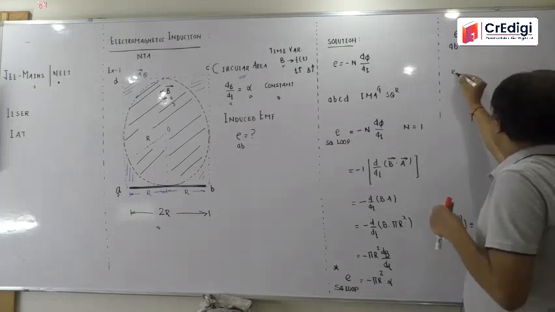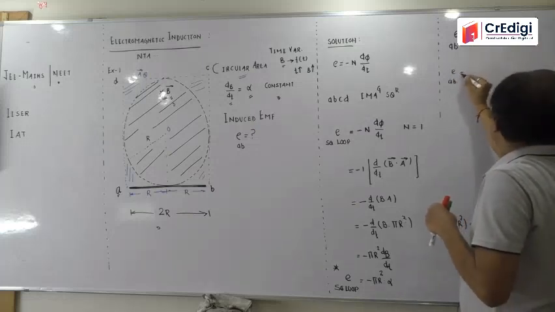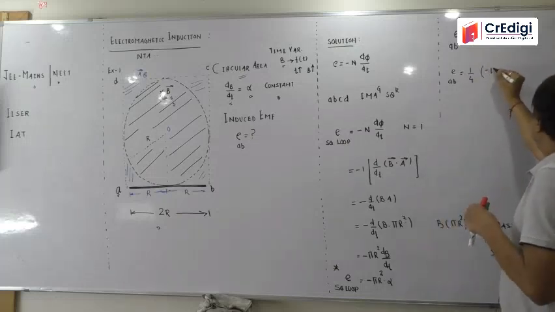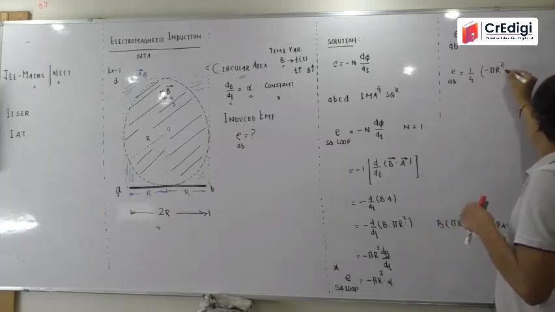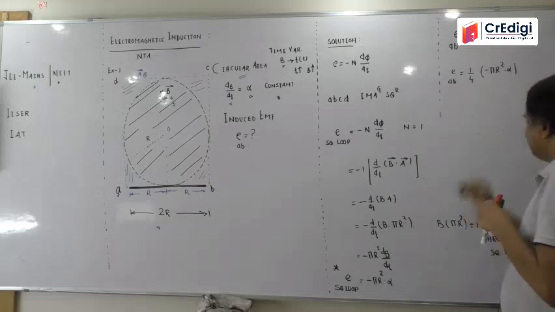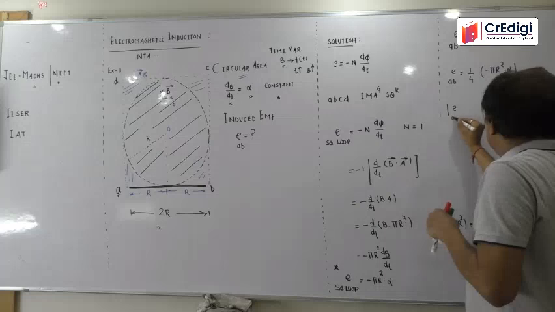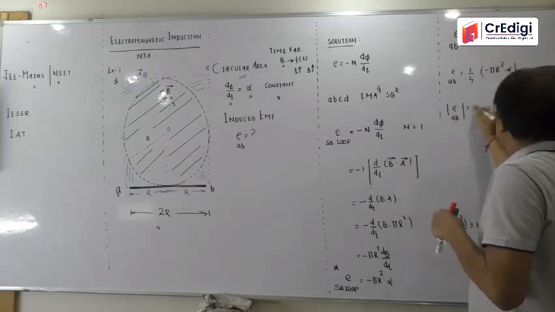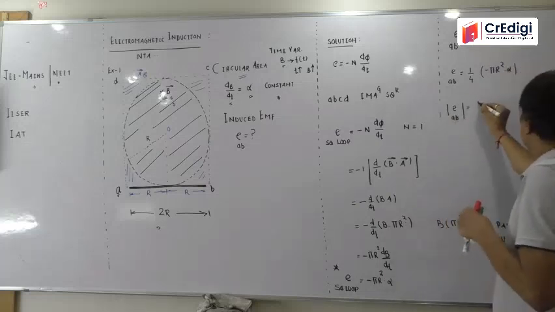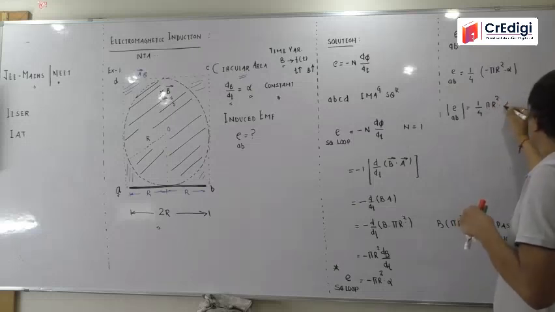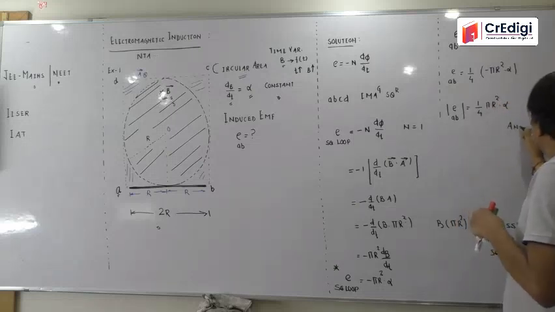So EAB will be equal to 1 by 4, and it comes to be minus pi r square multiplied by alpha. Is that clear in your mind? And if you just go for the magnitude of it, EAB magnitude will be equal to, negative sign goes away, 1 by 4 pi r square alpha.